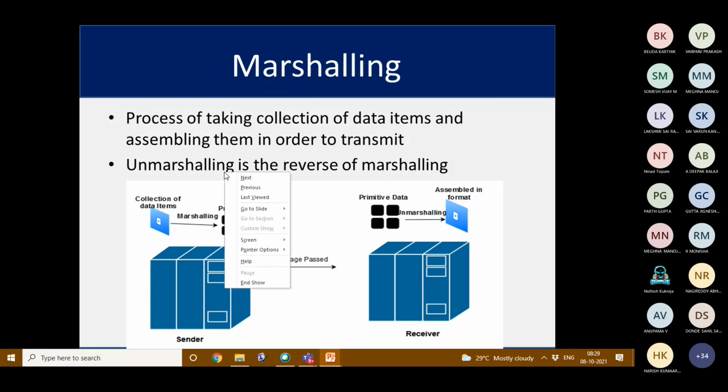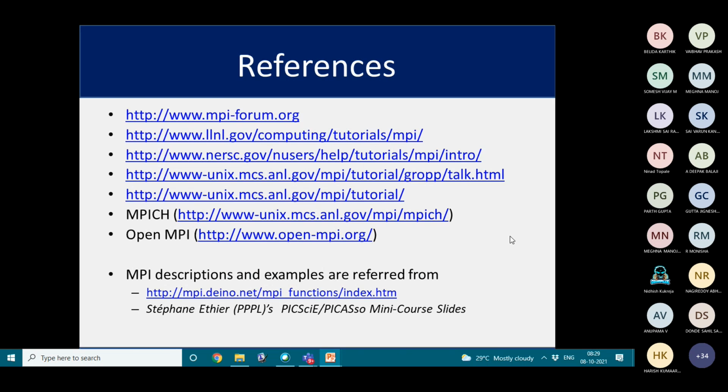Then MPI will be performing marshalling. Marshalling is the process of collecting the data items and assembling them in order to transmit. Unmarshalling is the reverse process of marshalling. At the sender side, whatever data items we collect, we perform the marshalling operation, and that is passed to the receiver, who performs unmarshalling, and it is assembled in the proper format. And these are the references for MPI.